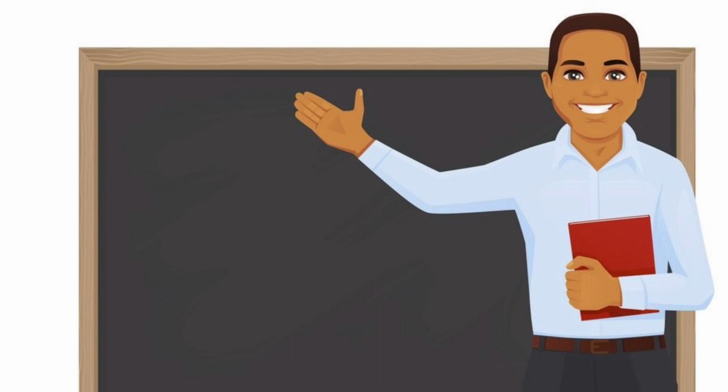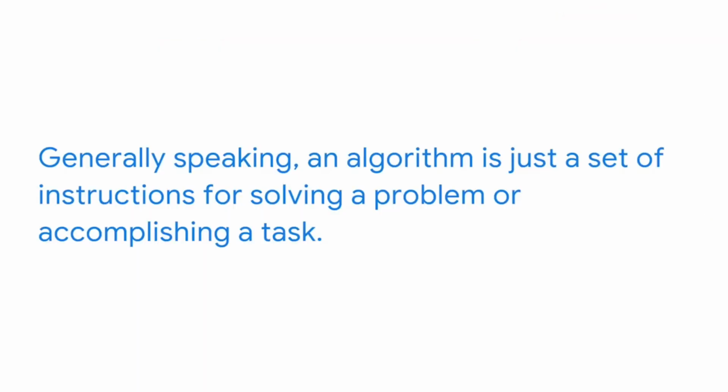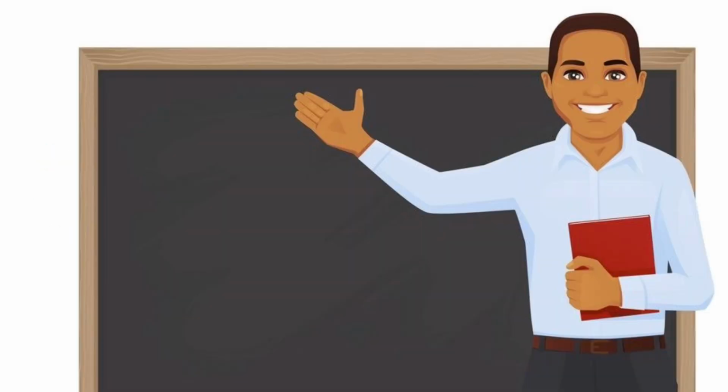Now, if all of this sounds confusing, don't worry. By the end of this course, you will know a lot more about strategies to rank a website in the Google search engine. When doing digital marketing, you'll encounter algorithms frequently. Generally speaking, an algorithm is just a set of instructions for solving a problem or accomplishing a task. One simple example of an algorithm is a recipe. You want to make a meal, and the recipe provides instructions to make that meal.